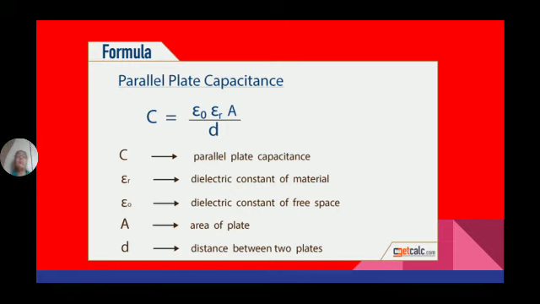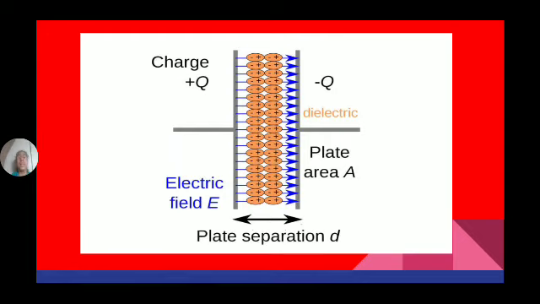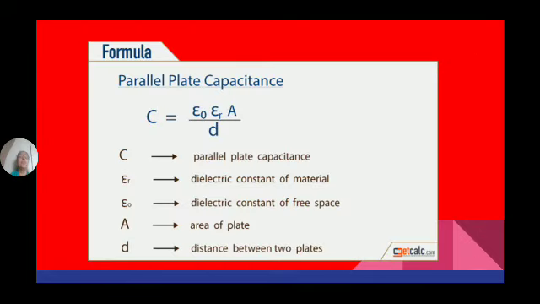So this is a parallel plate capacitor. This capacitor is known as a parallel plate capacitor because it has two plates which are kept parallel to each other. In between those plates, we have dielectric material. So, in terms of constants, its value is given by epsilon naught, epsilon r, A by d.